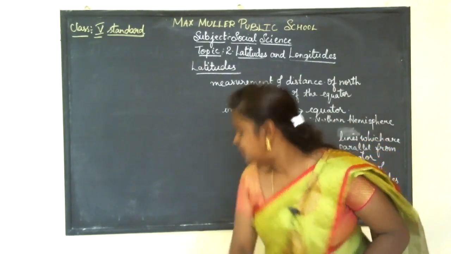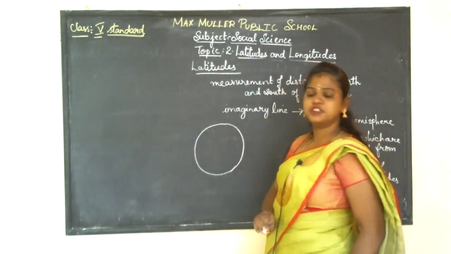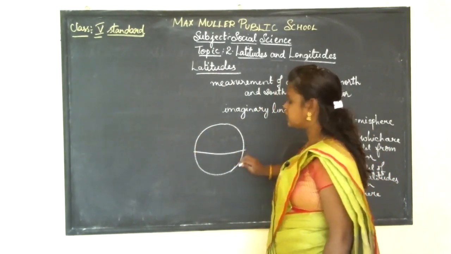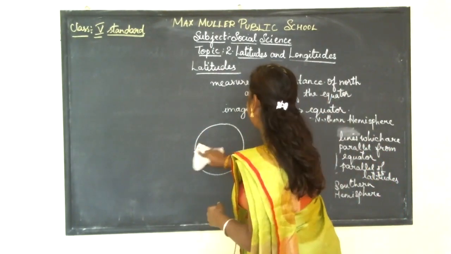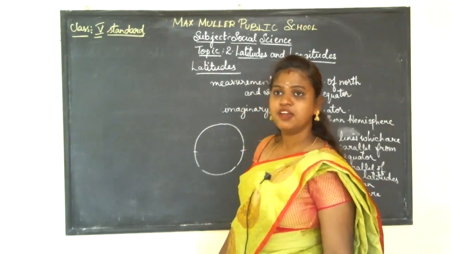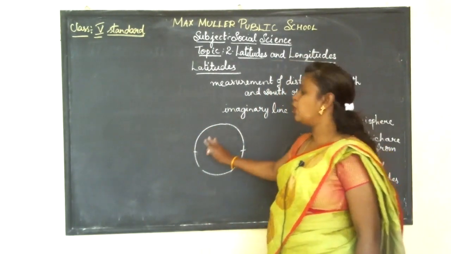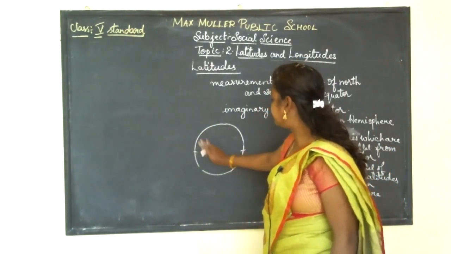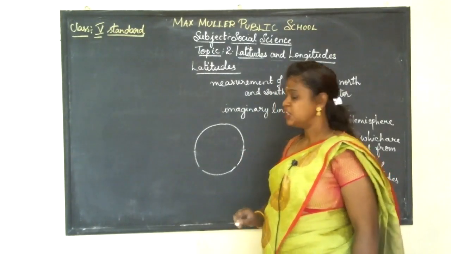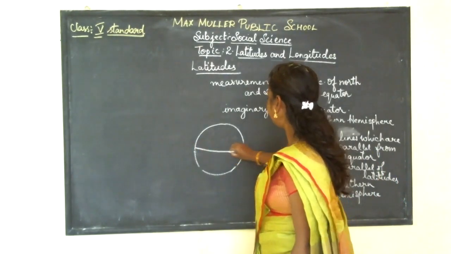Now this is an earth. We just consider this as earth. There is an imaginary line which cuts it. For example, in maths you have learnt about fractions. Now this is a whole pizza which can be divided into two. Two persons want to eat the pizza, so they cut the pizza into two equal parts.